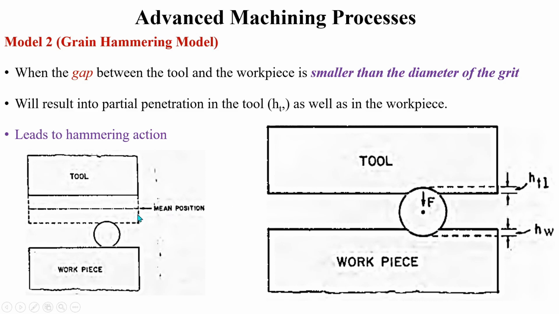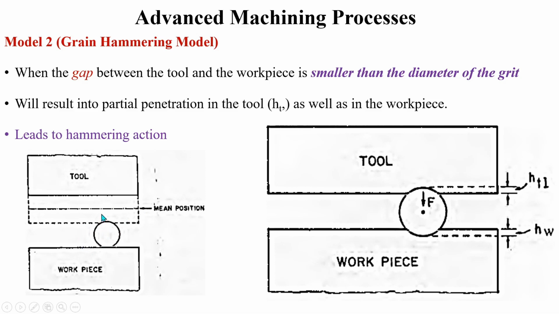So here you can see this is the mean position of vibration of the tool. So here this is the amplitude of vibration. So even after achieving the highest amplitude, this is the gap between the tool surface and the workpiece surface, which is lesser than the diameter of this abrasive grain.